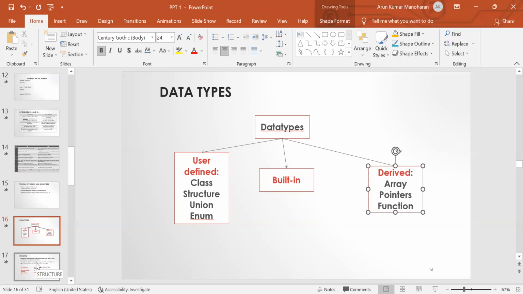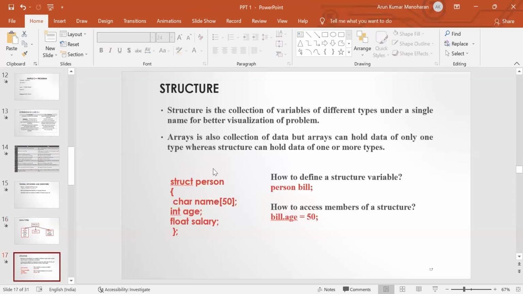Okay. So next one is structure, a user-defined data type. Structure is a collection of variables of different types that are stored under a single name. Whereas array is a derived data type. Array is a collection of values of similar data type.